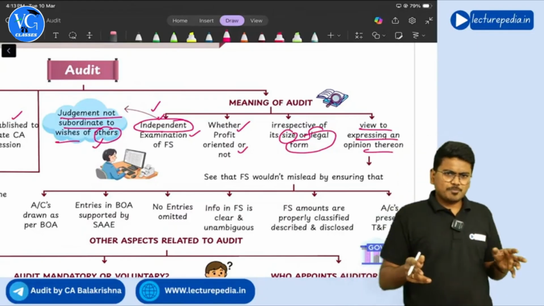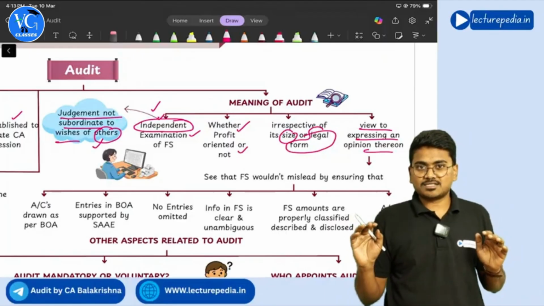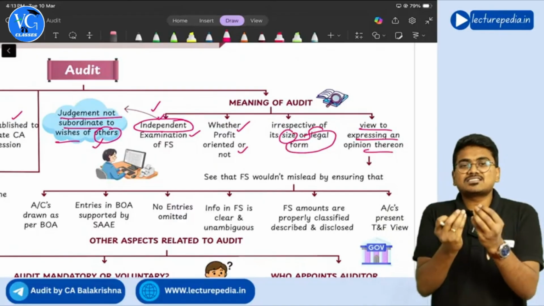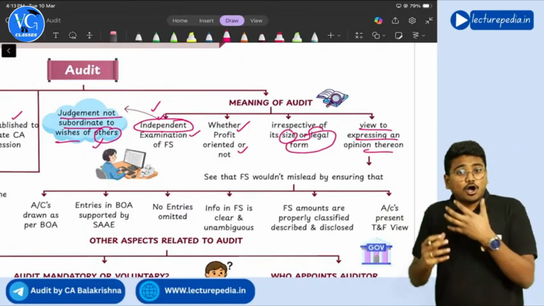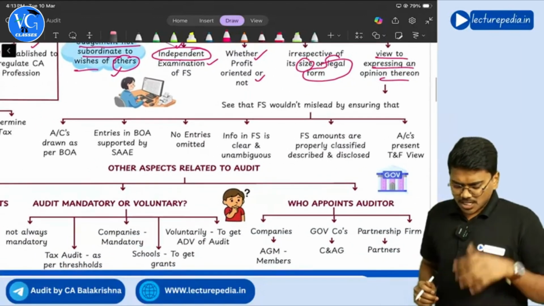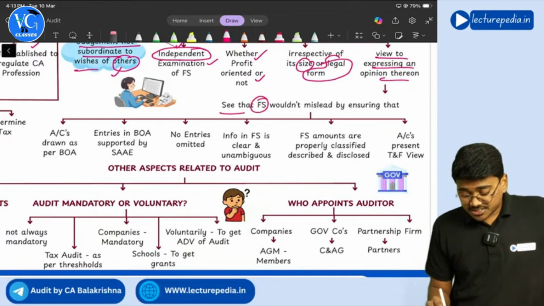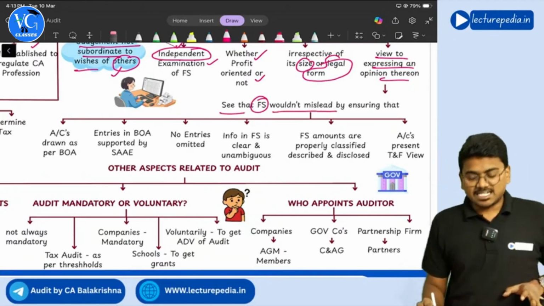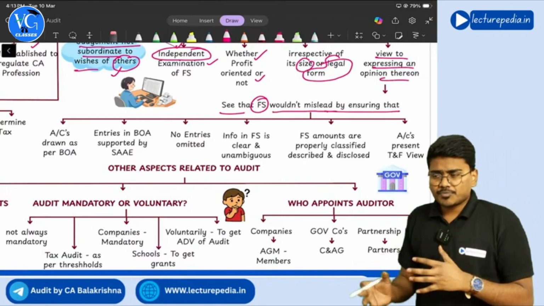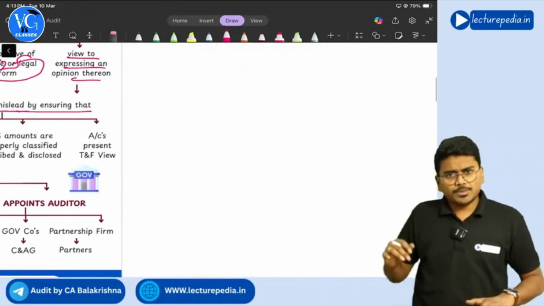Yes, sir. Now, during the audit, you will verify a lot of things, right? We'll see some examples of aspects that an auditor verifies during the audit. See, while conducting the audit, the auditor needs to see that financial statements do not mislead. Now tell me, who will prepare financial